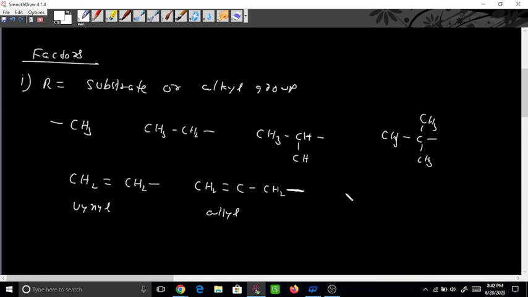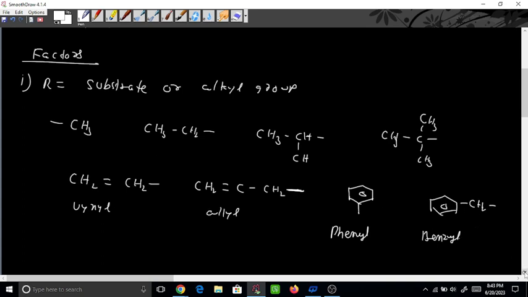Another form can be phenylic, one benzene ring. So that is phenylic, or it can even be benzylic. Benzylic means one CH2 group will be here. So this one is benzylic and this one is phenyl. So one is phenyl and this one is benzyl. There can be any substrate, and we can use any of these for a given substrate.